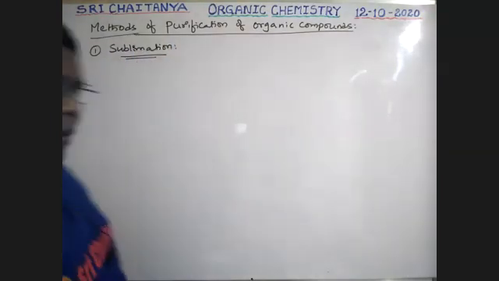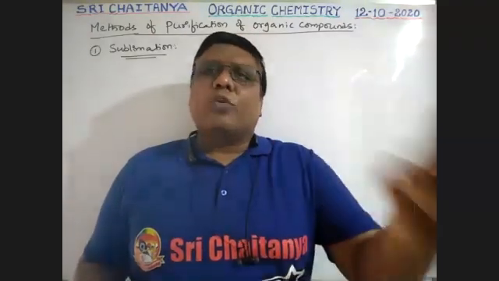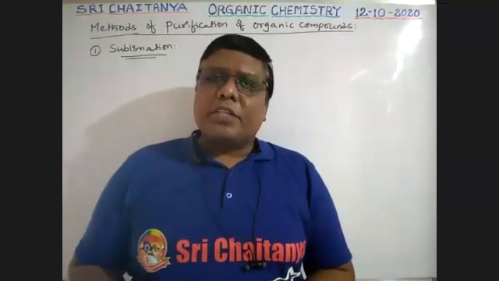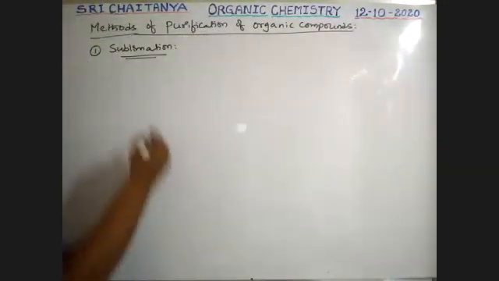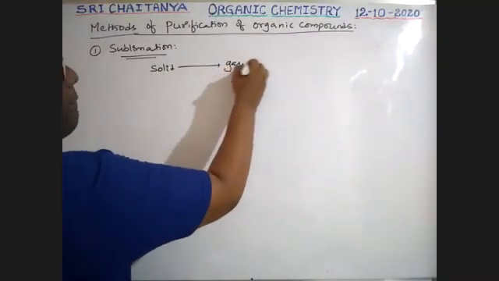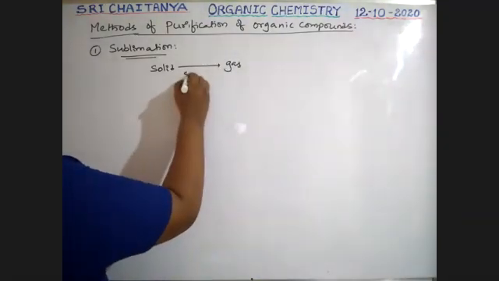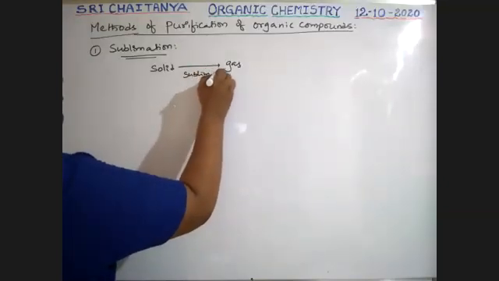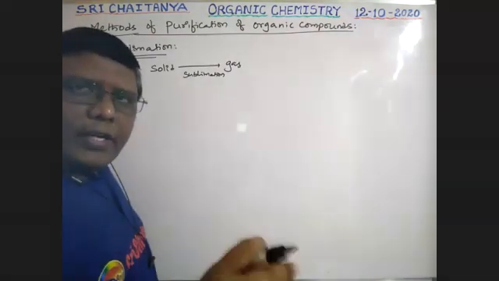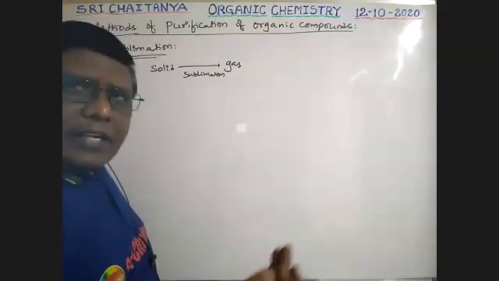Sublimation. Already we know, boys, what is sublimation. Conversion of a solid compound directly into gaseous state without transforming into liquid state is called sublimation. So solid directly changes to gaseous state. The process is called sublimation.